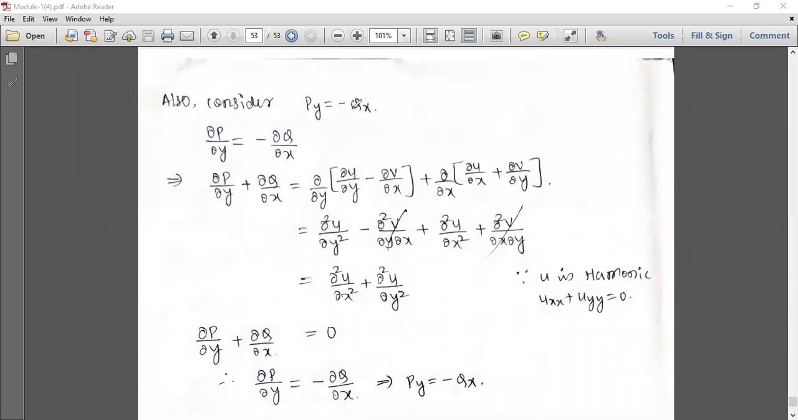Let us consider Py equal to minus qx. So ∂p/∂y is equal to minus ∂q/∂x. So this I'll shift to this side, minus becomes plus. So ∂/∂y of this p, what is p? ∂u/∂y minus ∂v/∂x, plus ∂/∂x of this q. What is this q? ∂u/∂x plus ∂v/∂y. So this into this into this.